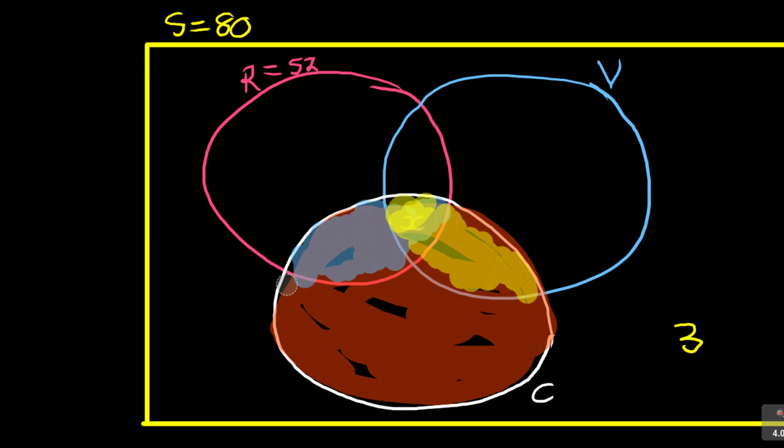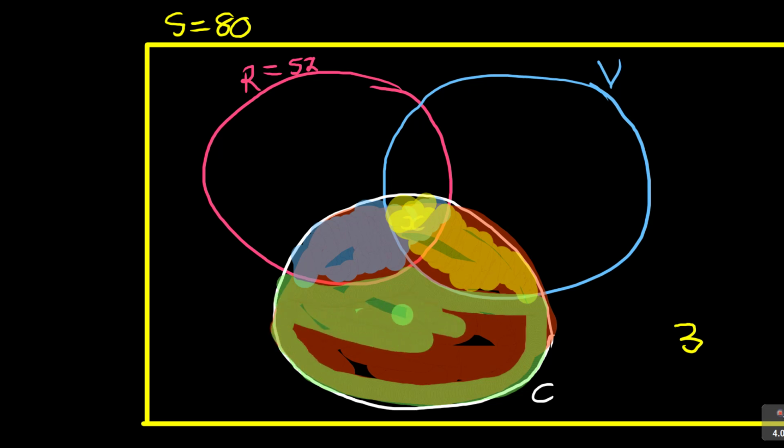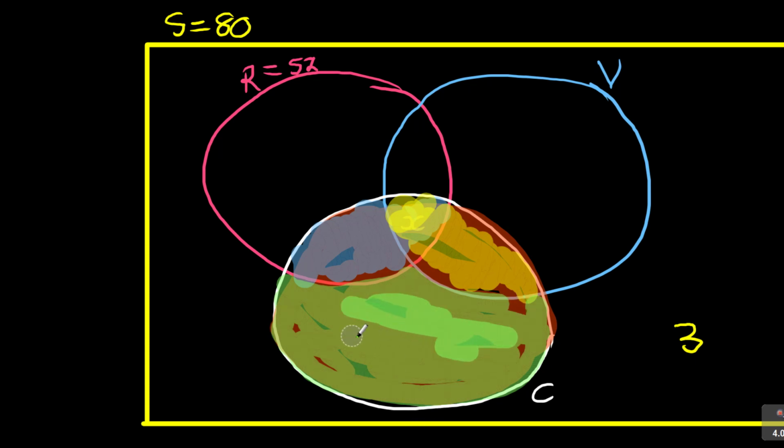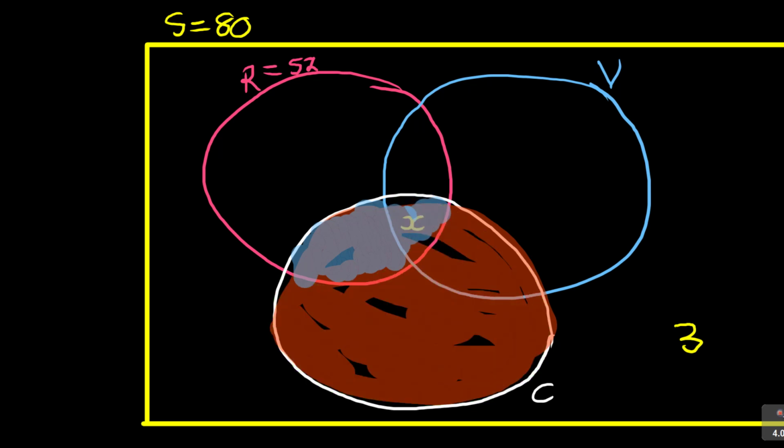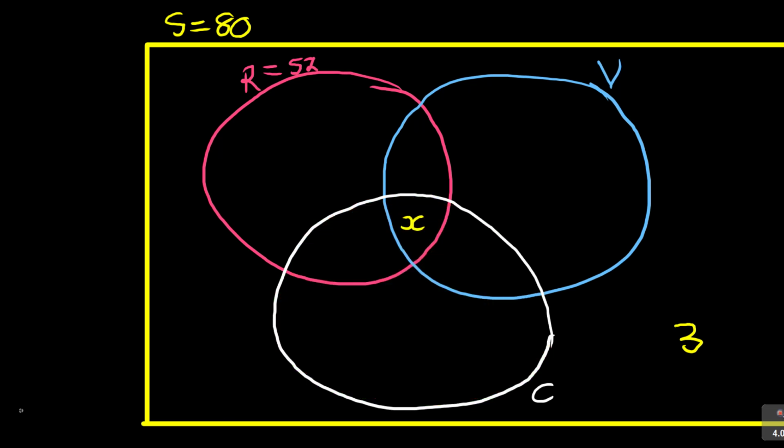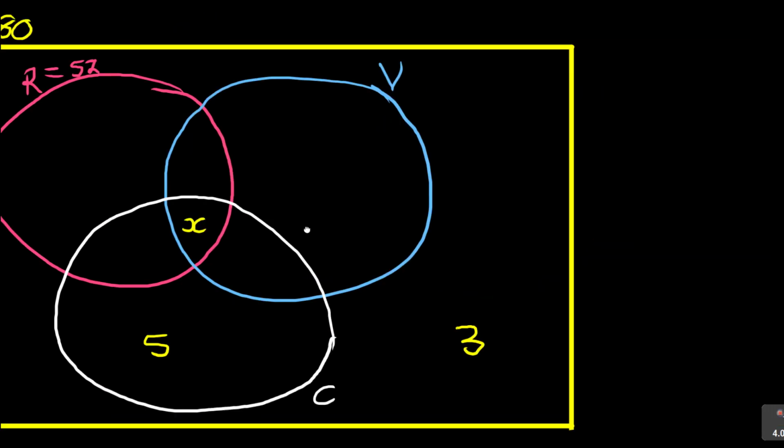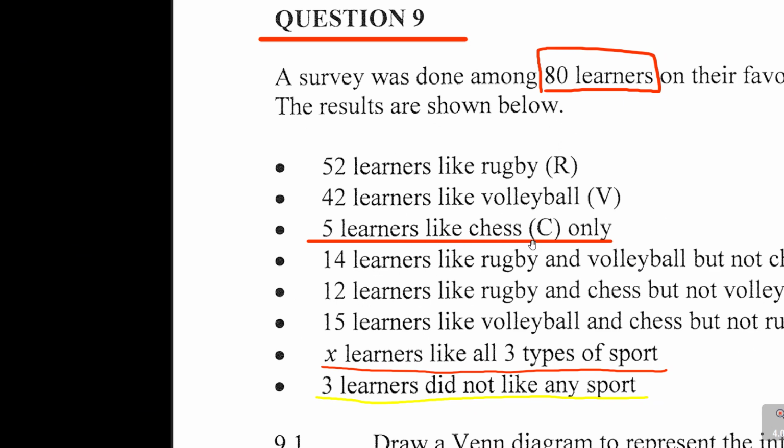These learners from here to here, you see, they only like chess. They don't like any other sport, but they only like chess. You see how it is. So if they ask you which learners only like chess, it is this group of learners, as I'm shading outside that. And they told us how many. There are 5. So if I undo everything I was doing, they told us that there are 5 of them. Let's go back. 5 of them like chess only.